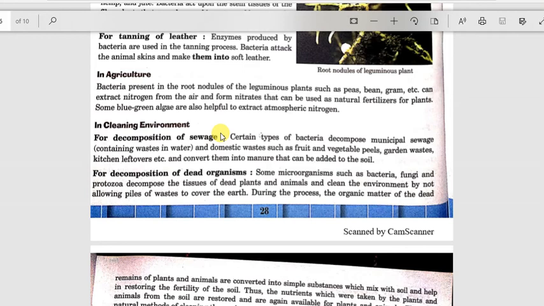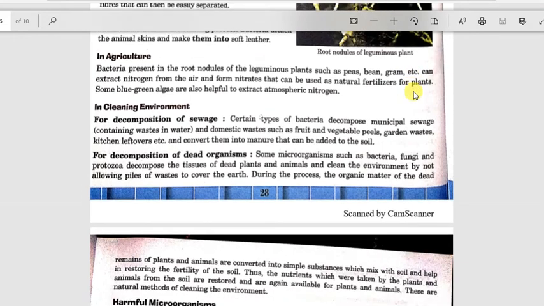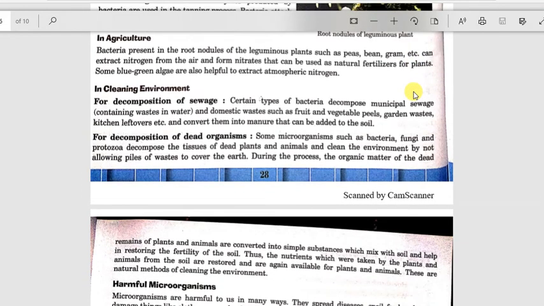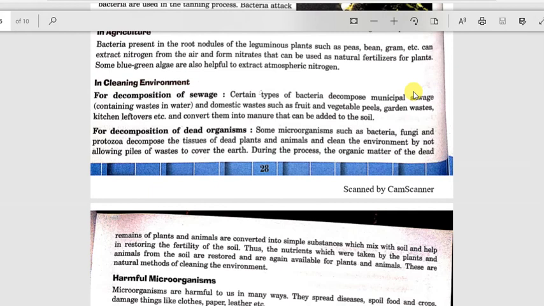And which bacteria is used? You must have studied in the first chapter that Rhizobium leguminosarum are present in the root nodules of leguminous crops such as pea, bean, gram, etc. And they act as a natural fertilizer for plants. Some blue-green algae are also used, also helpful to extract atmospheric nitrogen.